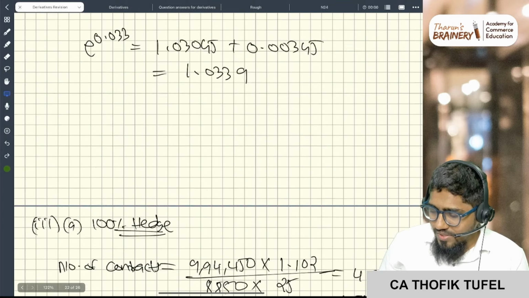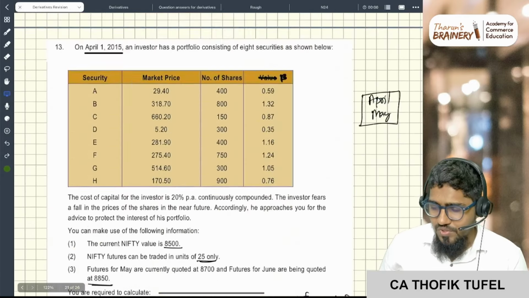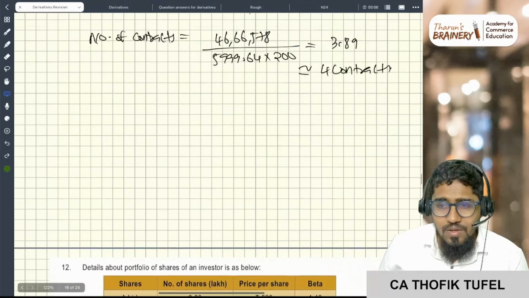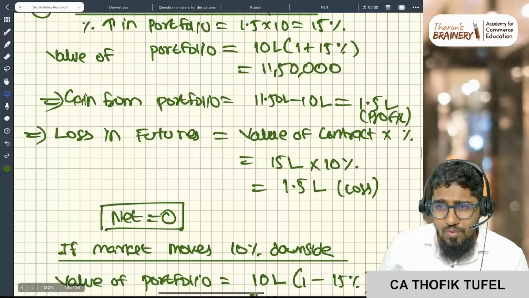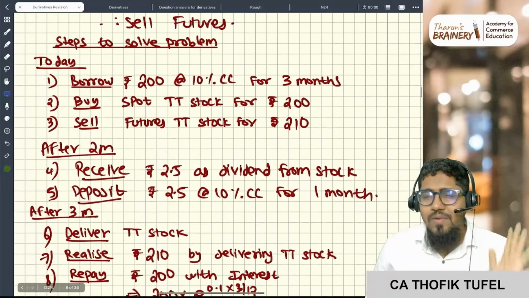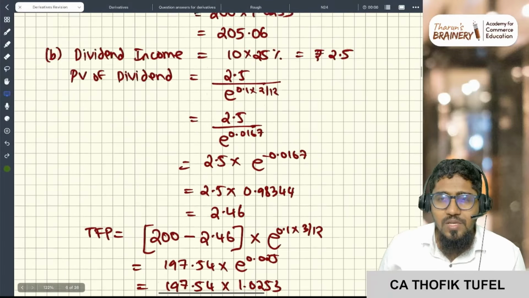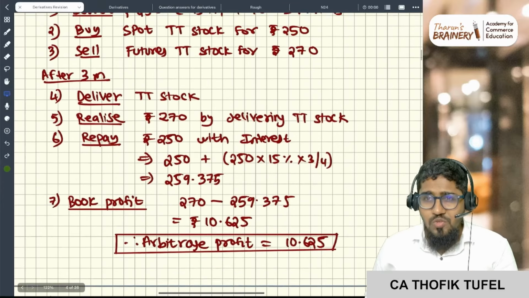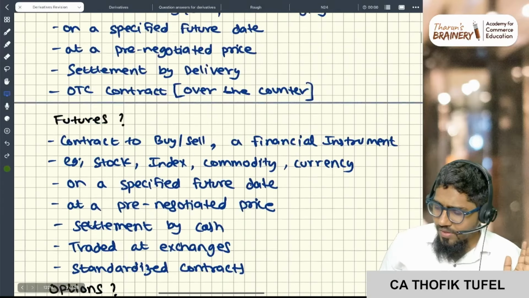So this is what forwards and futures is, which we have covered in around 1 hour 45 minutes, correct? In 1 hour 45 minutes, we have nicely covered derivatives, forwards and futures. There is nothing more from here, trust me, right?